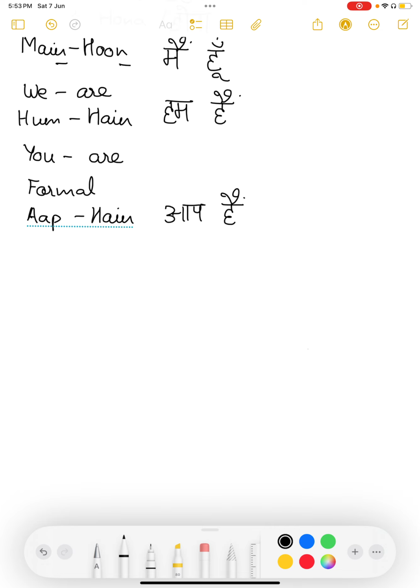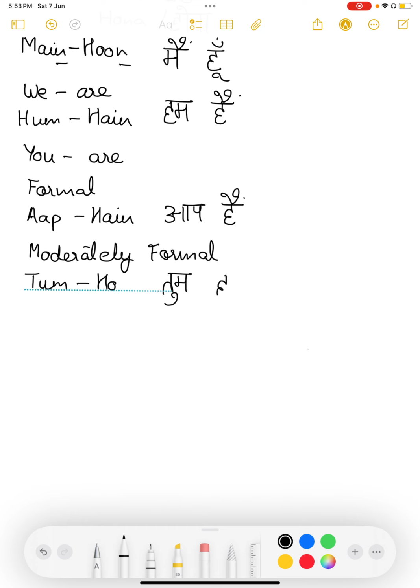Let's see the next pairing. The next pairing is moderately formal. This pairing in Hindi is तुम हो. The T letter that we use here is the dental one. तुम हो.